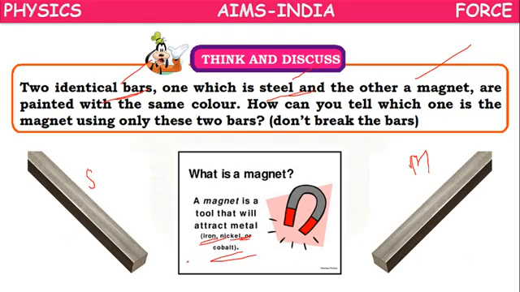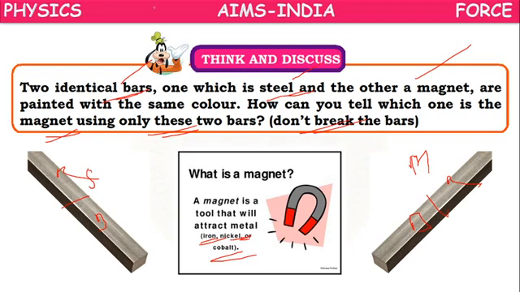They are painted in the same color. Up to here red color, here blue color. Up to here red color, this is blue color. If they are painted in the same color, now, which one is a magnet? How to find which one is a magnet? We should not break the bars. We have to find which one is a magnet.